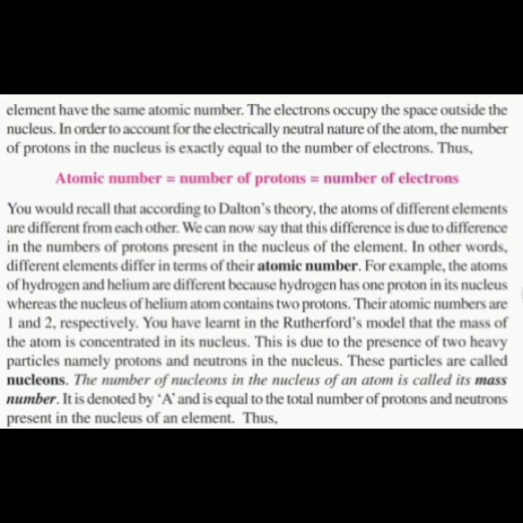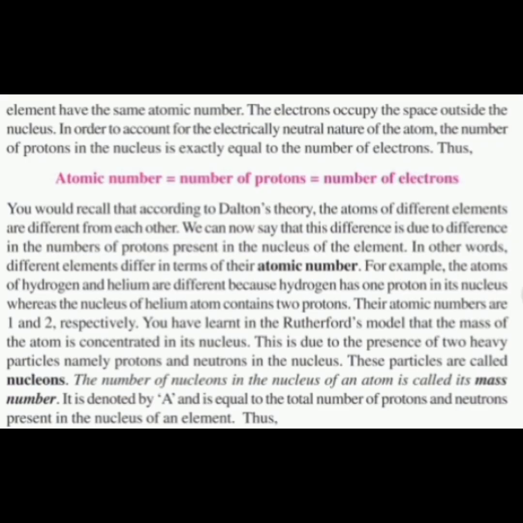Now, according to Dalton's theory, which we discussed in our earlier topics, the atoms of different elements are different from each other. So each atom has different elements, as we read in Dalton's theory. But there is a difference due to the number of protons present in the nucleus of an element. The difference between elements is called the atomic number.